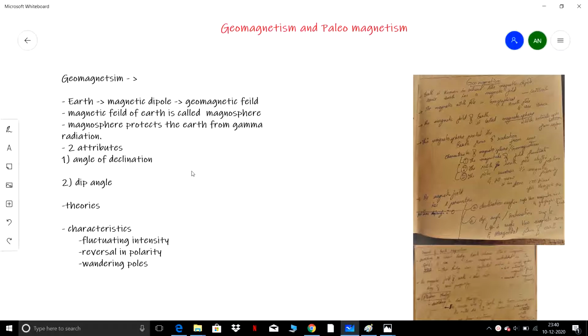In this part of the video, we'll discuss geomagnetism and paleomagnetism. In the next few minutes, I'll tell you about paleomagnetism, before which we need to know certain basic things. First, I'll share what geomagnetism is. We all know that the Earth behaves like a magnetic dipole, so it possesses a certain magnetic field.